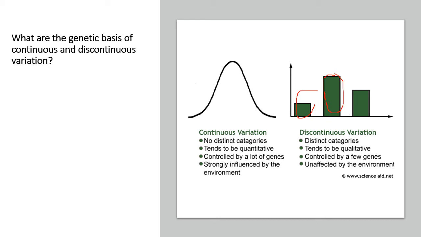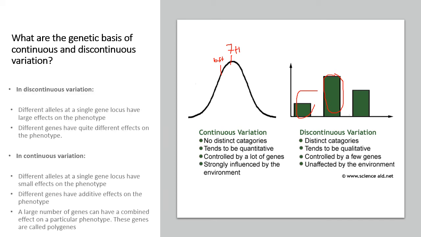With continuous variation, on the other hand, things can be a little bit different. We can say that the tallest man in the population, for example, is 7 feet tall, but you might have a man that's somewhere here that is 6 feet 11. Now, can we say that a man who is 6 foot 11 is short? No, he's not. So we can't really have distinct patterns in continuous variation. We tend to have things in a continuum.